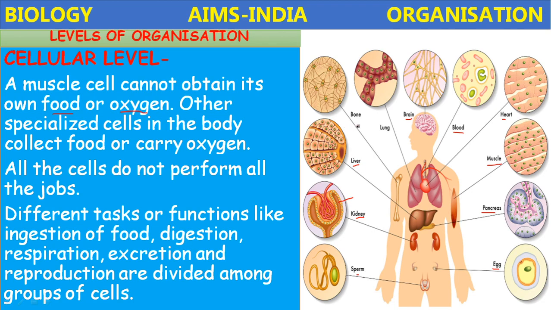Next, the bone cells, osteocytes, their structure is different compared to the remaining cells. Next, the lung, alveoli, the units of lungs, their structure is different and they perform a different function. Like this, different tasks or functions are carried out by different cells or different tissues present in the body of a living thing.